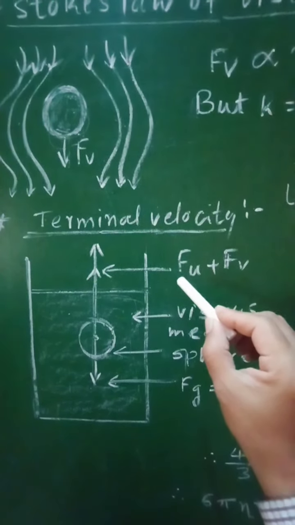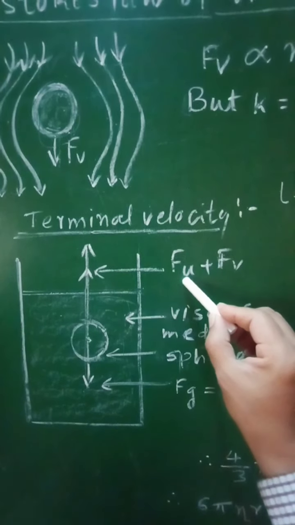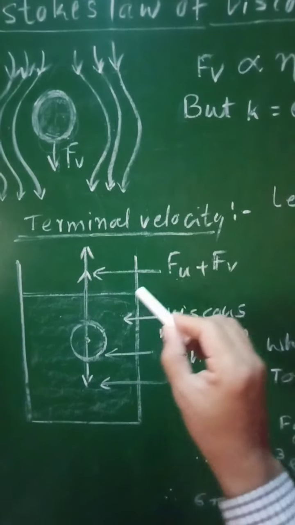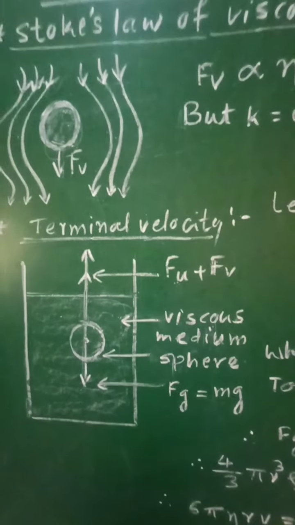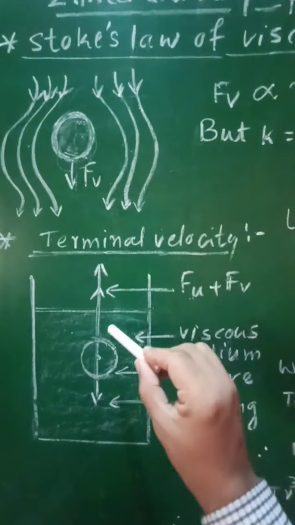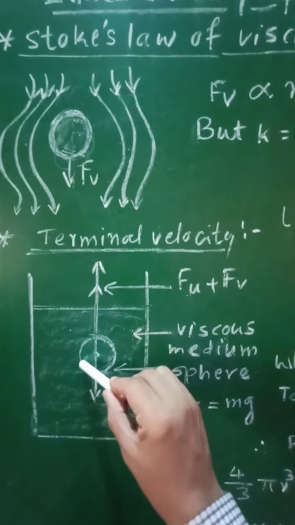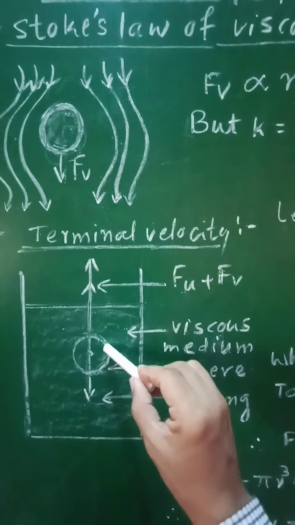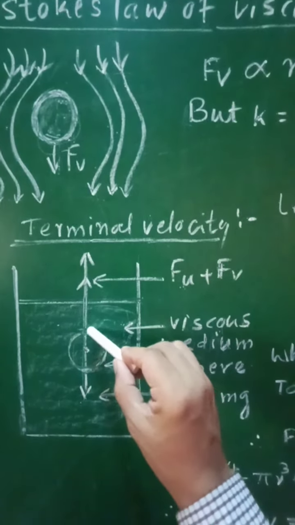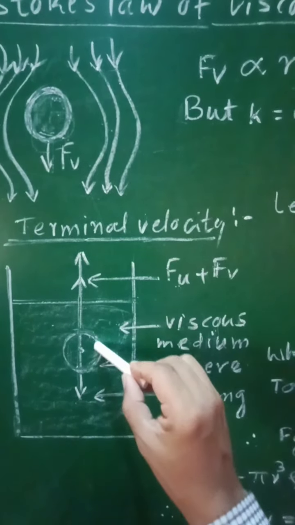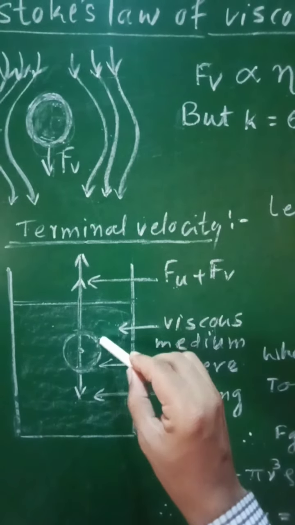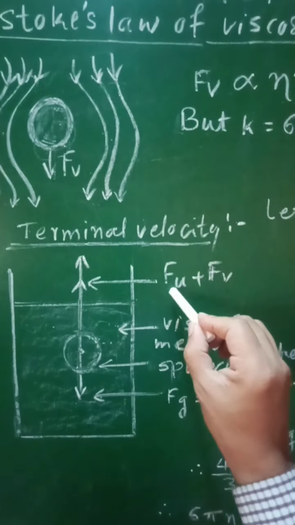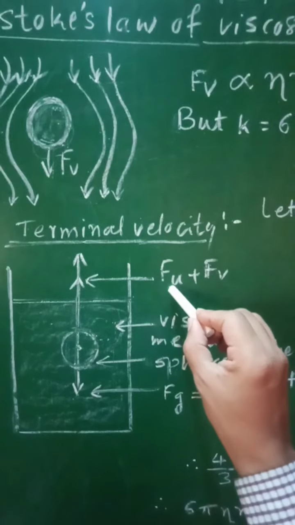The second force in the same direction is Fu, which is nothing but the upthrust exerted by this viscous medium. What is upthrust actually? When the spherical body moves through this viscous medium, it displaces some part of that medium equal in volume to the volume of the spherical body, and due to this displaced part of the medium, the upthrust Fu is exerted.